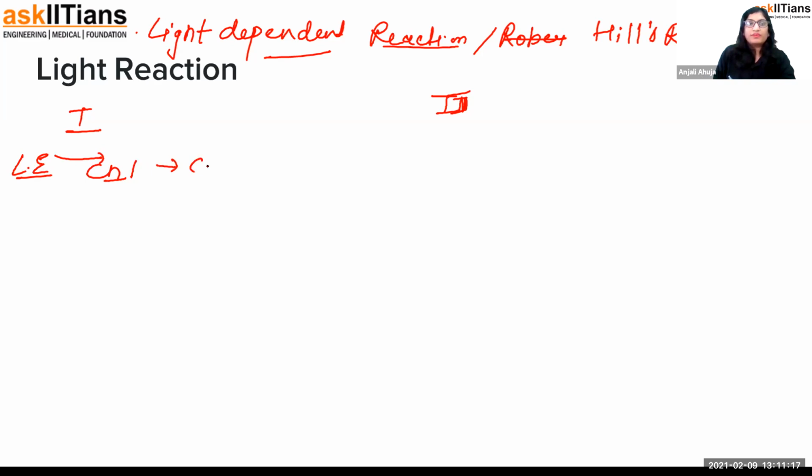So then what will happen? This chlorophyll is going to be excited and one electron is going to jump out. This electron is the one which is going to carry the story further. Now this electron is taken up by some electron acceptor molecule. To be very specific, that molecule's name is ferredoxin.